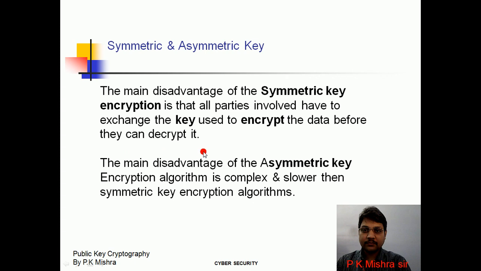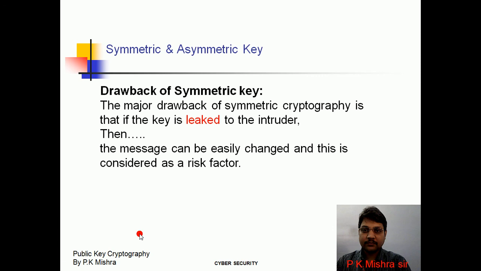This is the disadvantage of symmetric key, because the same single key is used for encryption and decryption. That is why sharing is important. The main disadvantage of asymmetric key cryptography is that the encryption algorithm is complex and slower than the symmetric key encryption algorithm.